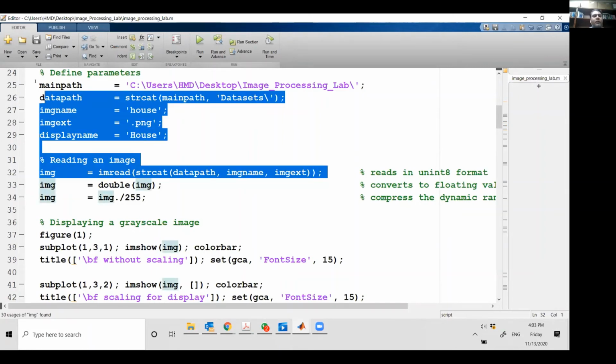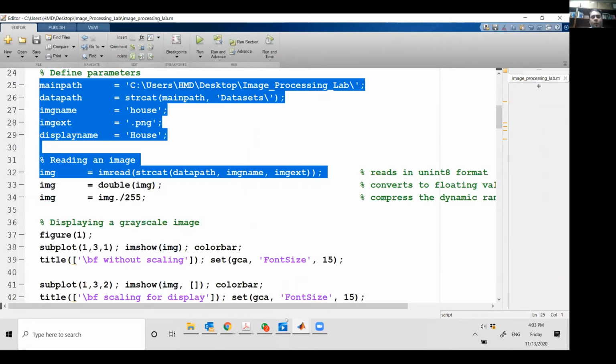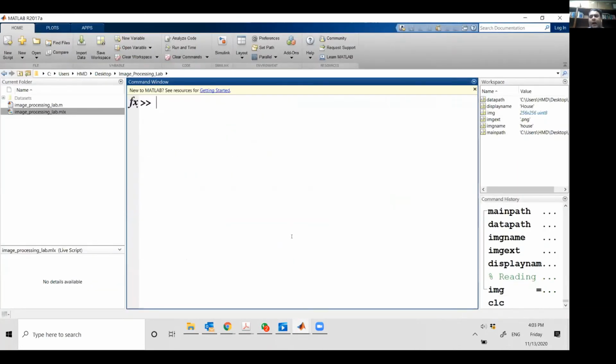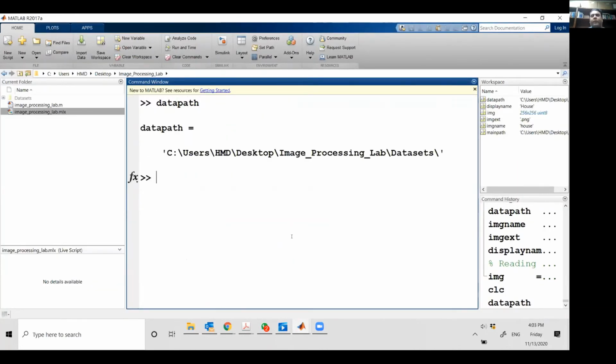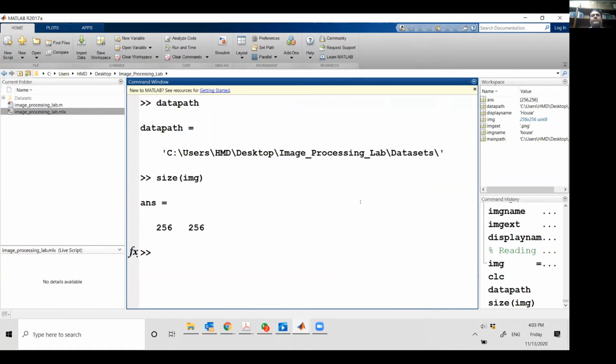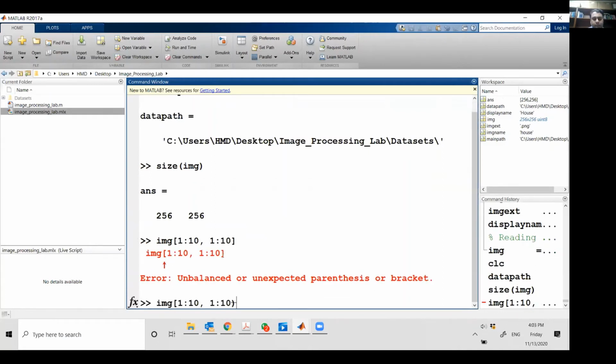So if I just run this file for now, you will see that I now have the data path, concatenated, and here is my data, and here I have an image. And if I compute the size of the image, it's a matrix, 256 times 256. So a signal is a one-dimensional function, an image is a two-dimensional object. So it's a matrix, and inside it there are 256 rows and 256 columns. And if I just show you the first 10 rows and 10 columns, sorry.